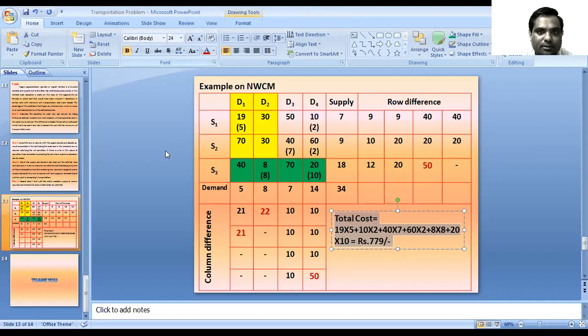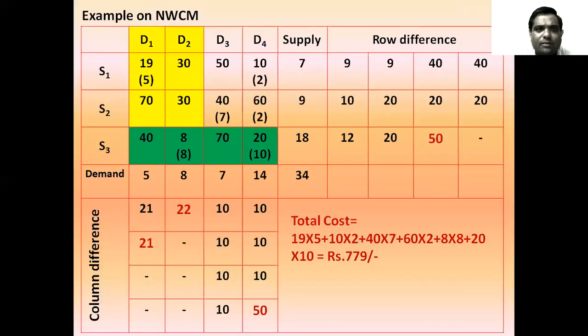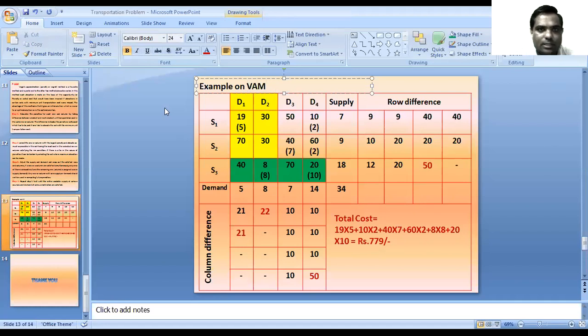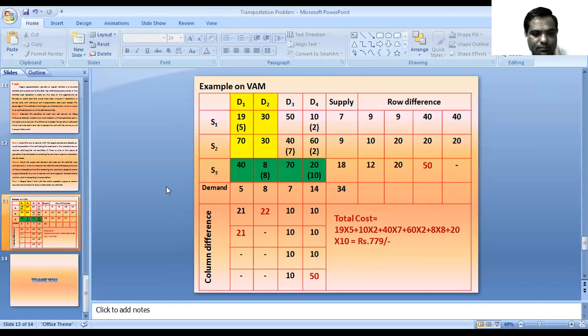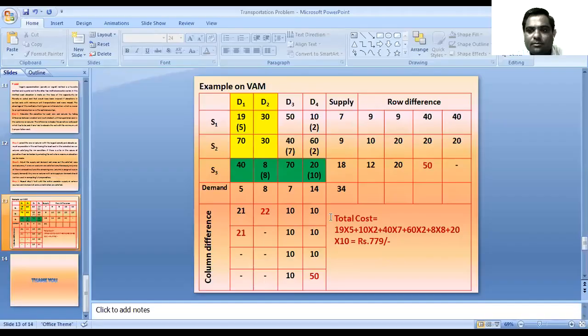So likewise we can solve the example by using this VAM, the Vogel approximation method.